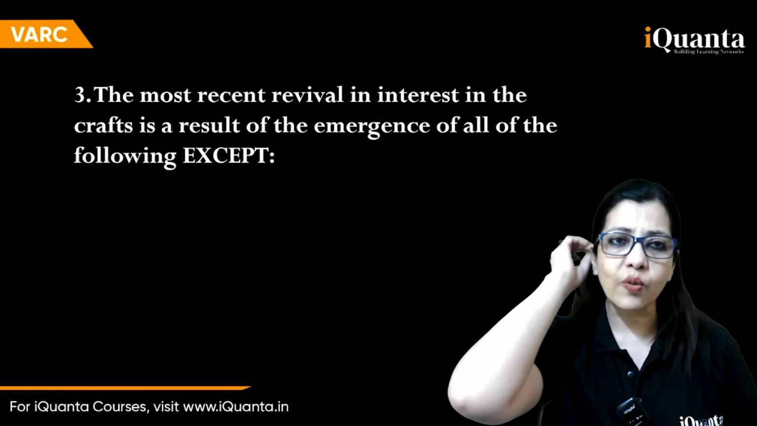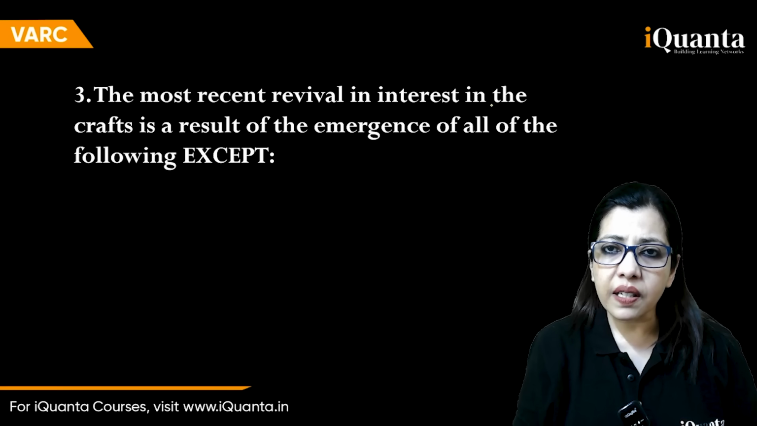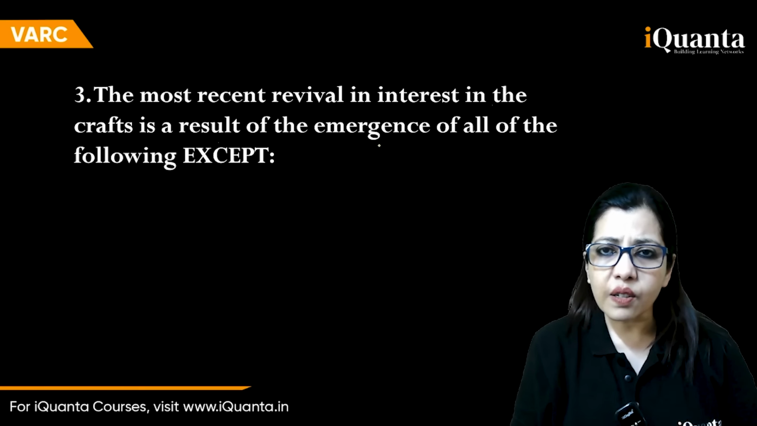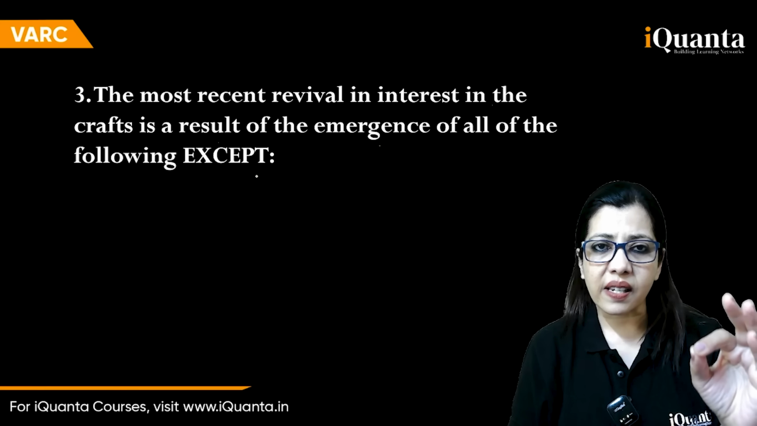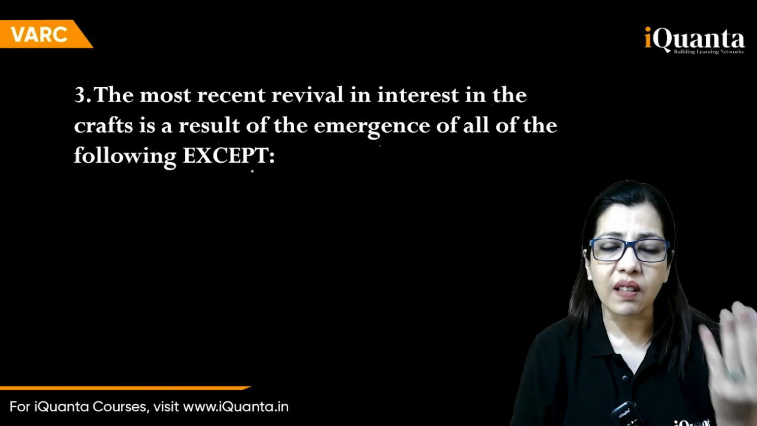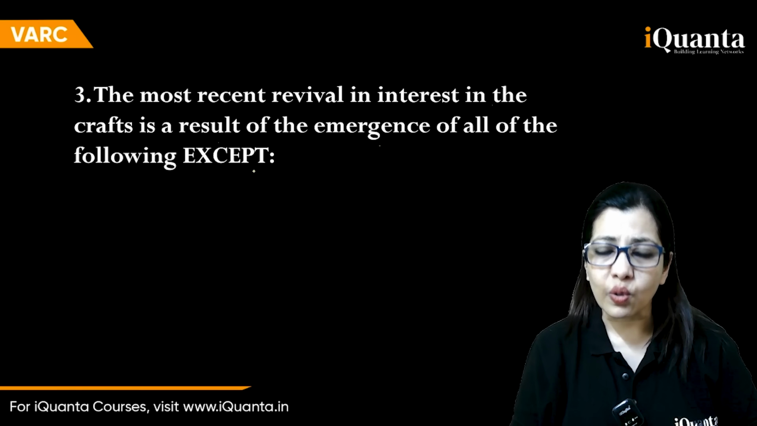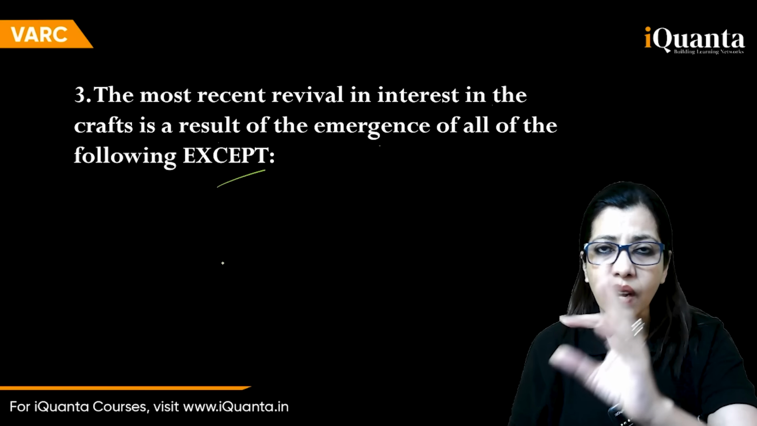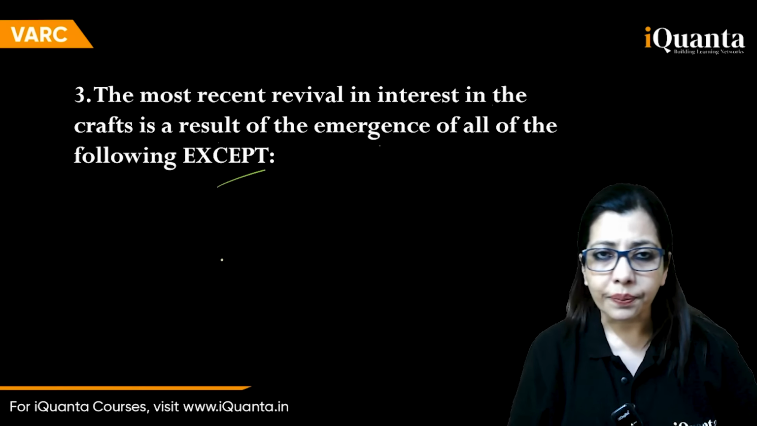All right, the next one. The most recent revival in interest in the crafts, I think this was from the same passage, is a result of the emergence of all of the following except. Now, uselessly, they make these question stems long and then the student kind of gets confused. So what are you supposed to do here? पूछ क्या रहा है ये? Simple. पहले तो except है. Except means all and then one. So ये true false type का है.